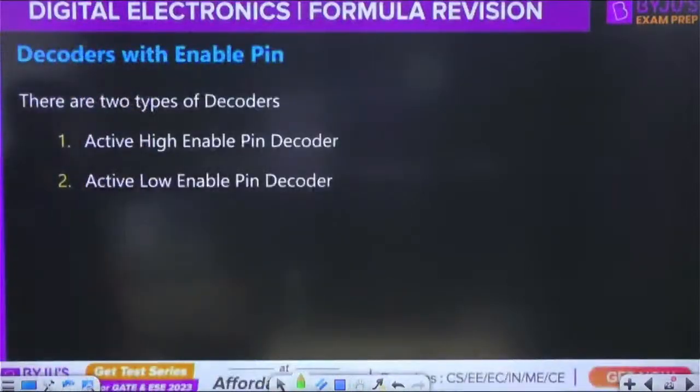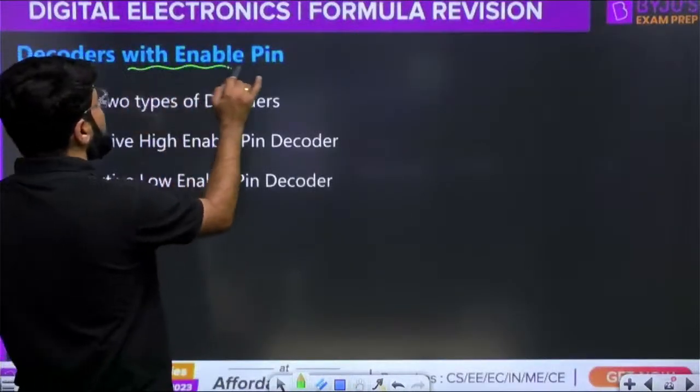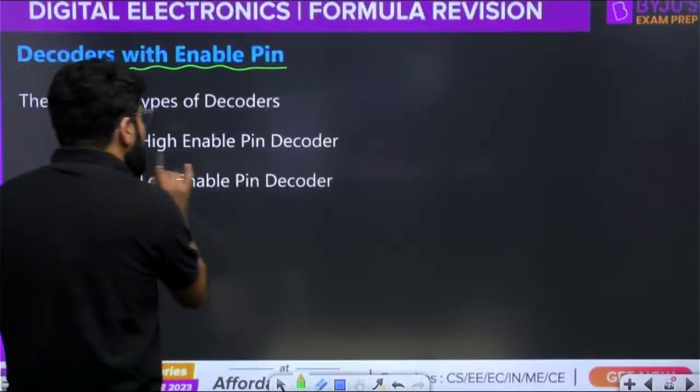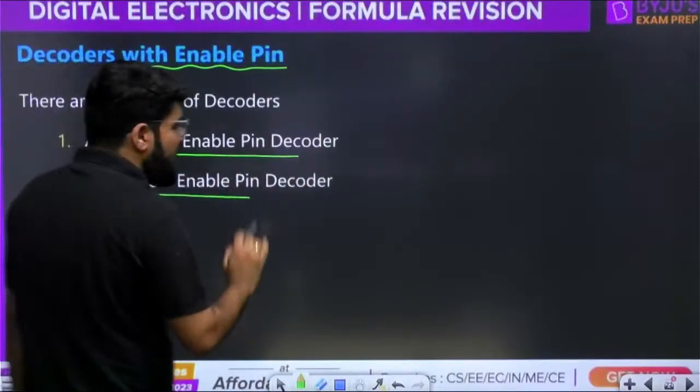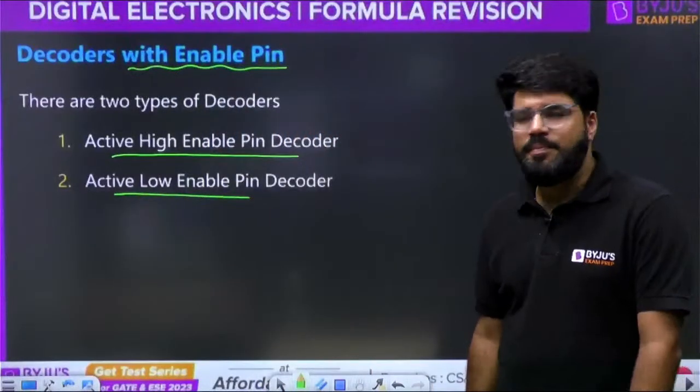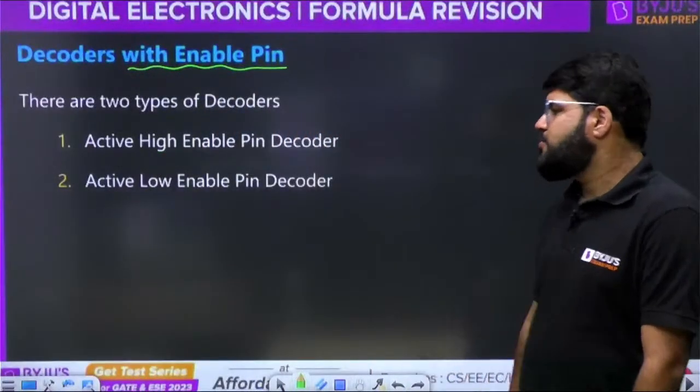The decoders are also available with the enable pin, and there may be decoders with an active high enable pin or an active low enable pin. What is the concept of this enable pin here?